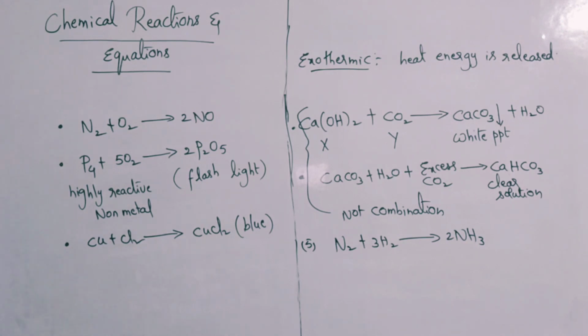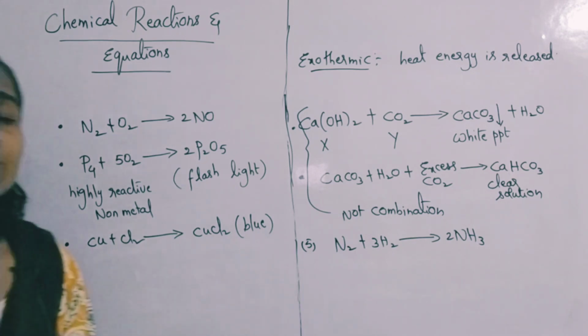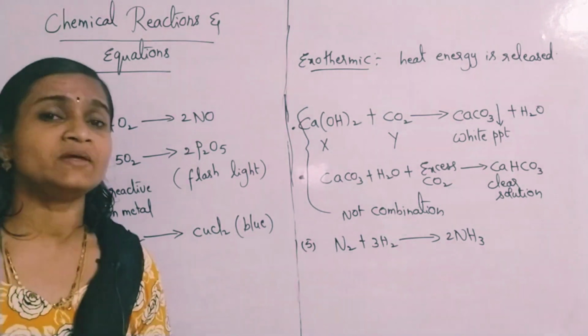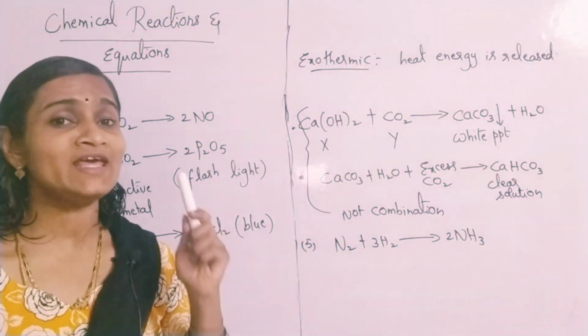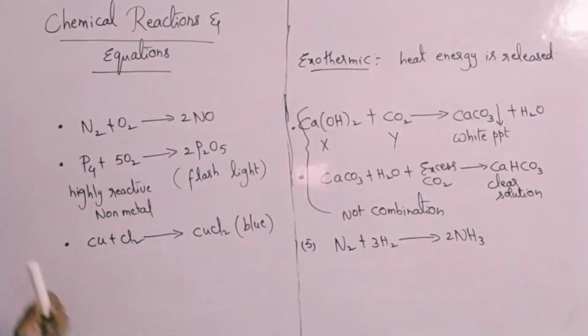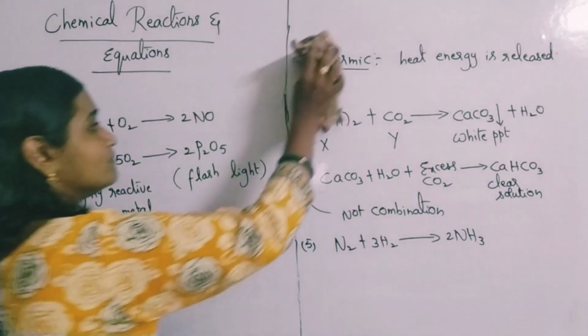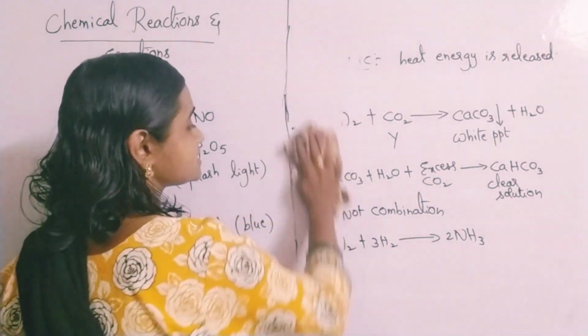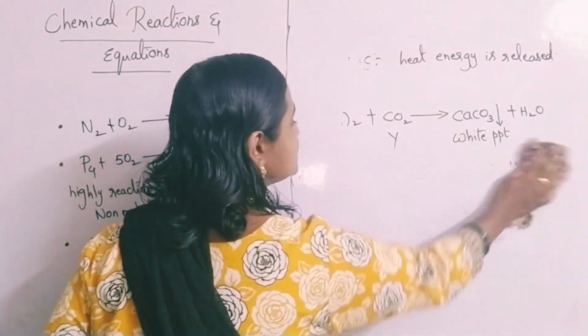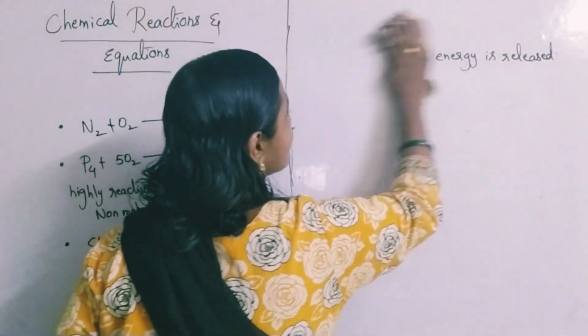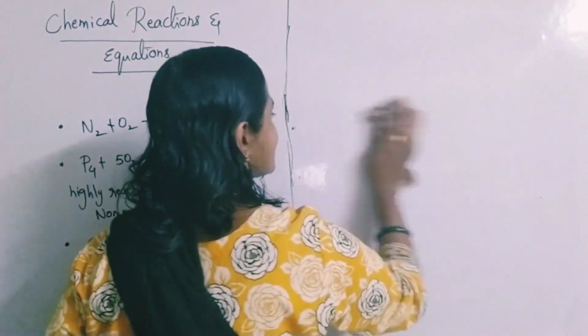Same like that, you have many examples for combination reactions. In all these reactions what you have observed is that reactants can be many but the product is only one. Such kinds of reactions are called chemical combination reactions. Now slowly we'll move on to the second type of reactions, chemical decomposition reactions.